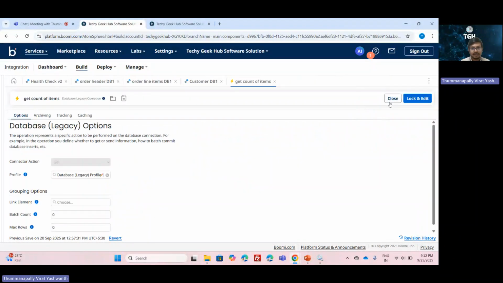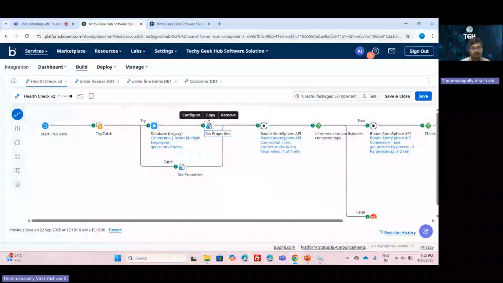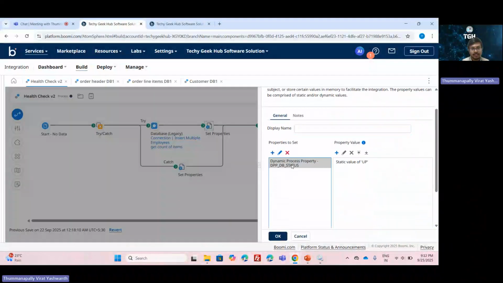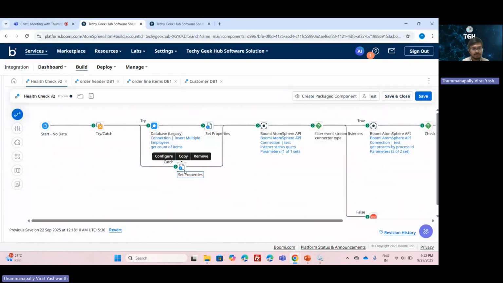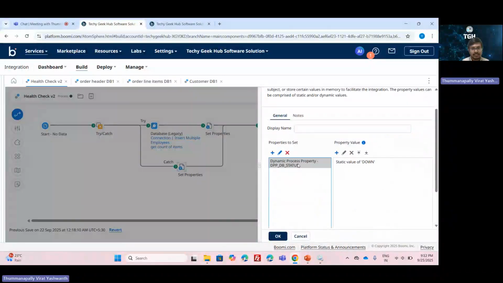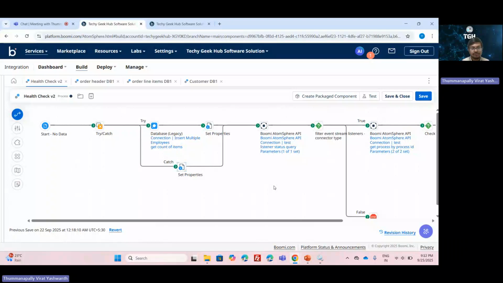So once it fetches, the connection is successful. If the connection is successful, we are making use of the set property shape and assigning a value of up to the dynamic process property. This dynamic process property I use to identify whether the target system is up or down. In case of connection level failure, it comes to the catch path, and in the set properties, we are assigning the value as down to the dynamic process property. And after this, we need to fetch all the listeners deployed in an environment.